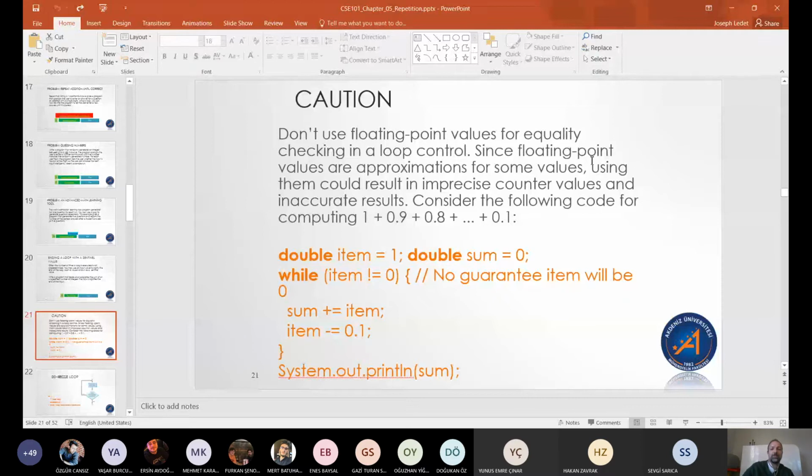The reason why is because floating point values are just approximations. We looked at an example like this, right, where we said 1 minus 0.1, then that minus 0.1, and that minus 0.1, and it eventually got down to like 0.5000003 or something. So it wasn't exactly 0.5. So if we check for that equality, if I were to say, is it equal to 0, and the value was something like